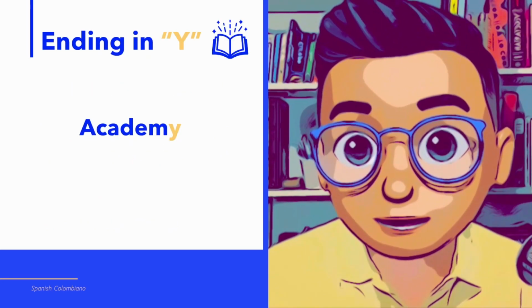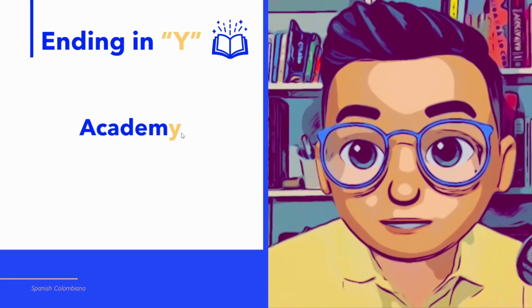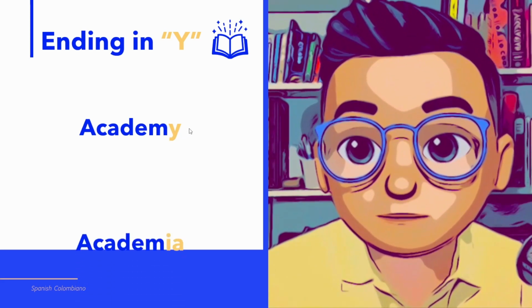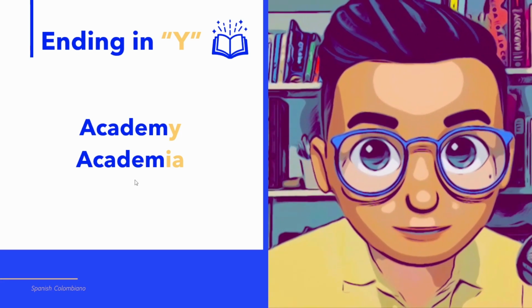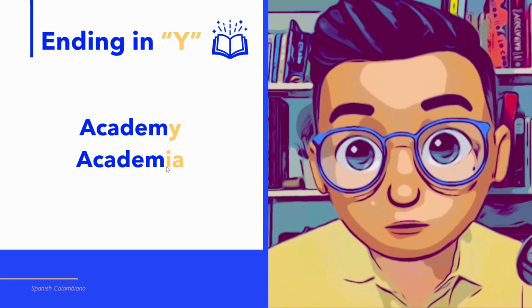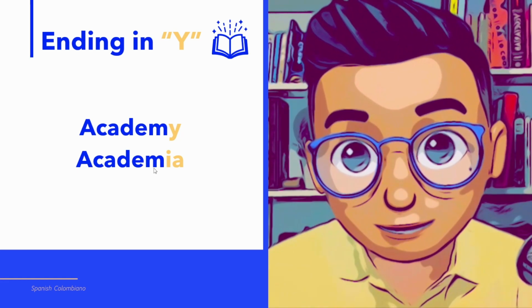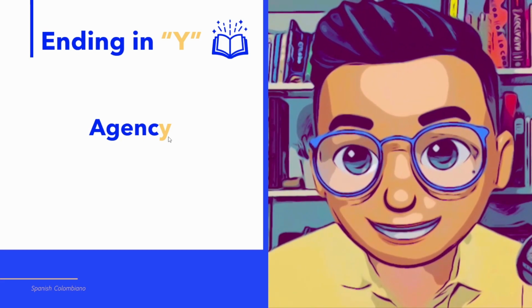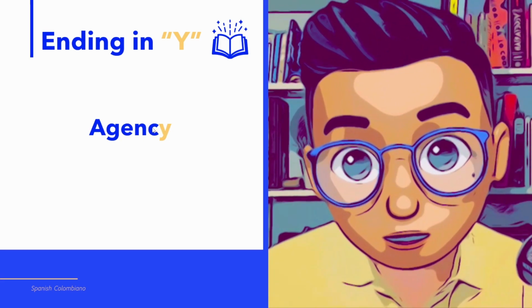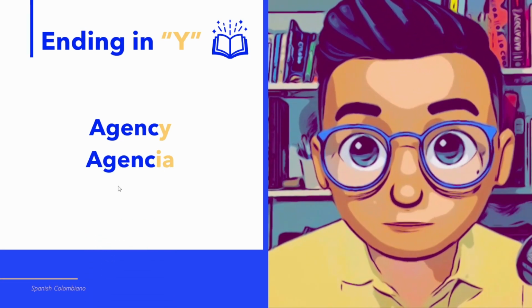This word, academy. Academy ends in Y. If you change Y for IA, academy becomes academia in Spanish. And this word, academia, is a feminine word in Spanish. Let's see another example. This word, agency. This word ends in Y. If we change Y for IA, agency becomes agencia.